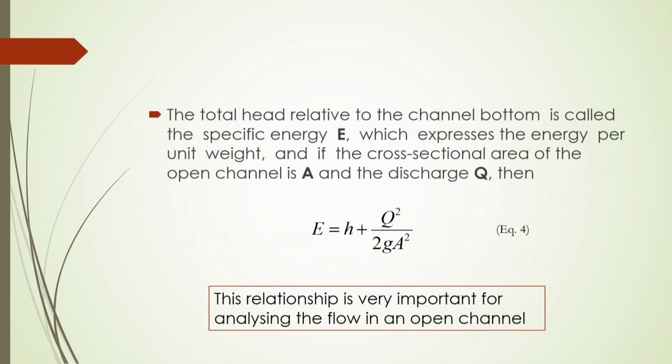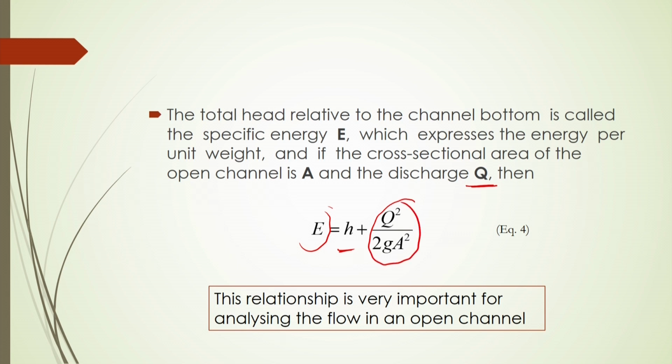And the total head relative to the channel bottom is sometimes represented by the specific energy, E, which expresses the energy per unit weight. If the cross sectional area of the open channel is represented by A and the discharge is capital Q, then the total energy should be equal to what? E is equal to h plus Q squared by 2g A squared.